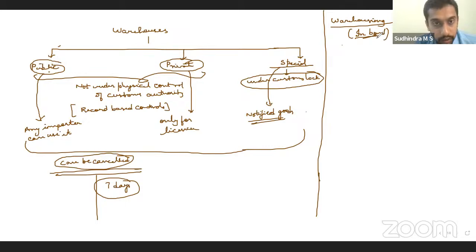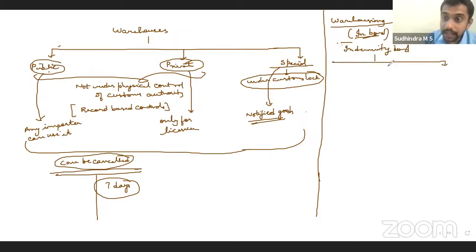When the goods are brought into India and you're keeping them in the warehouse, you're allowed to keep them without payment of duty. Since they are given that benefit of deferring the payment of duty until clearance for home consumption, you have to give a security. You have to give a guarantee, a bond stating that subsequently I'll pay the duty. So that bond has to be given. An indemnity bond has to be executed.